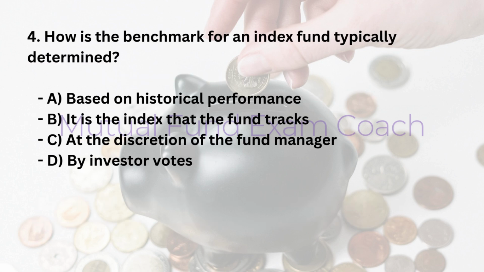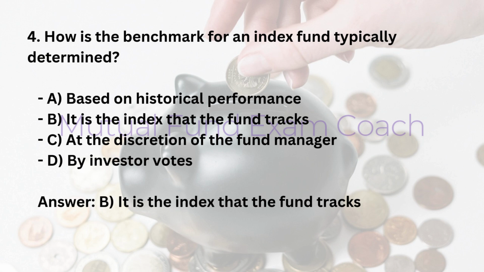4. How is the benchmark for an index fund typically determined? A. Based on historical performance. B. It is the index that the fund tracks. C. At the discretion of the fund manager. D. By investor votes. Answer, B. It is the index that the fund tracks.